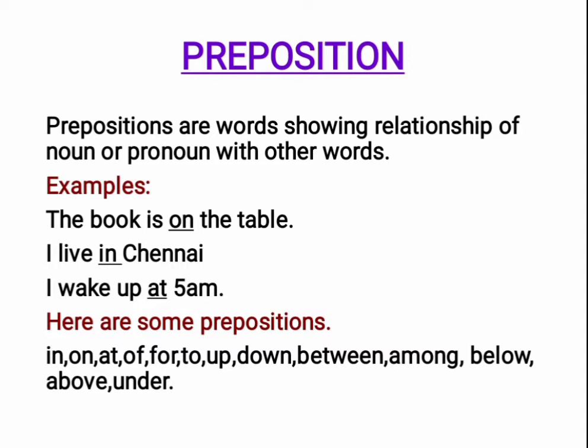The next one: I live in Chennai. The word in is a preposition in this sentence. Why is it a preposition? When I ask, where do I live? I live in Chennai. It answers the question, where? So it denotes a place. It shows the relationship of the pronoun I with the other word, Chennai.